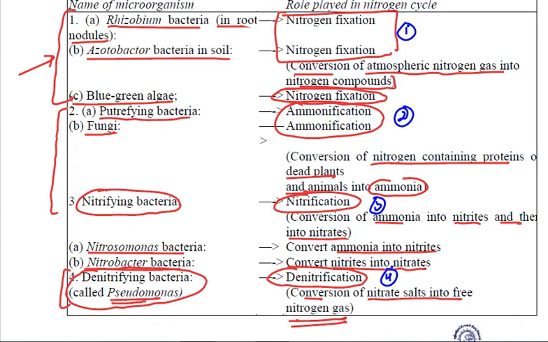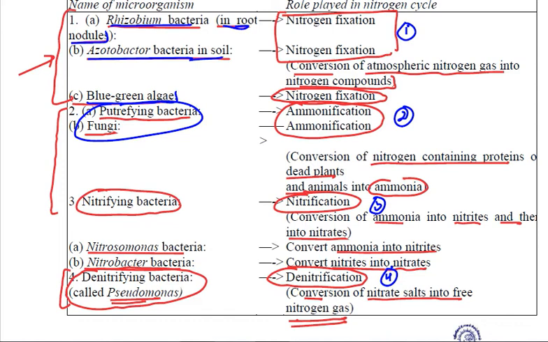Various microorganisms are involved in all these processes. For nitrogen fixation, we have got rhizobium, azotobacter and blue-green algae. Rhizobium is present in root nodules of leguminous plants. Azotobacter in soil. For ammonification, we have got putrefying bacteria and fungi.